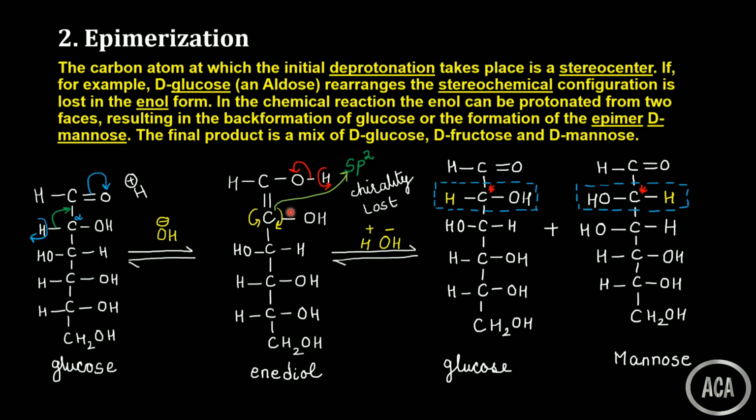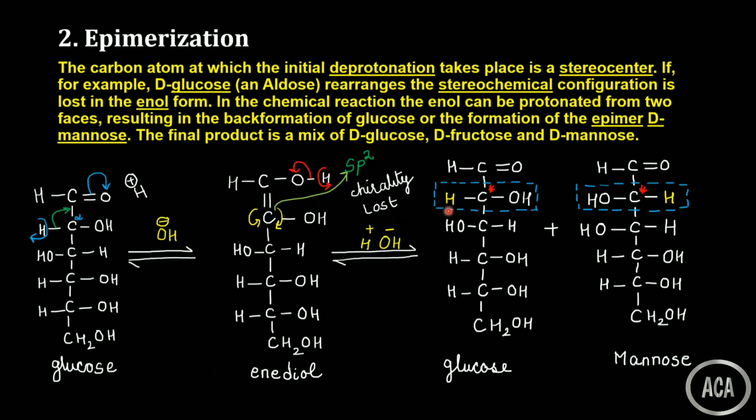And in the second carbon atom, what is happening? In the enediol the chirality was lost, but by the attack of proton it will regain its chirality. That means a new asymmetric center will be created. New, because now this is some other compound, it is no more glucose. That is why we are calling it a new asymmetric center. Whether the proton attacks from the left hand side or from the right hand side, the second carbon atom is regaining its chirality. So a new asymmetric center is generated at the second carbon.